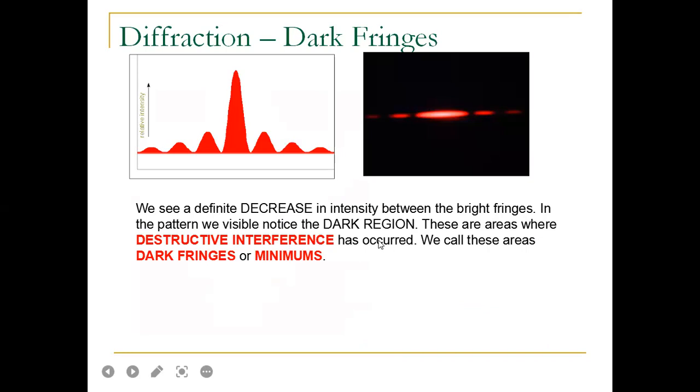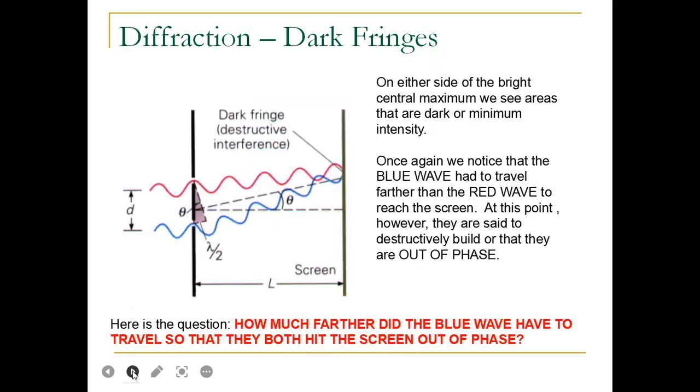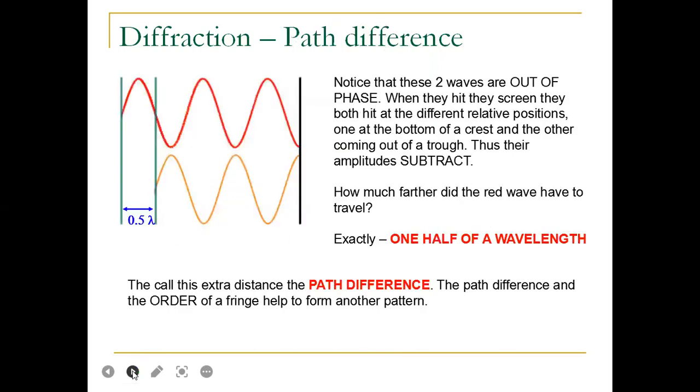This is why dark fringes, or minima, occur. It is important to understand that we see these dark fringes as a result of destructive interference, and this is the physical phenomenon for dark fringes. The path difference is half of a wavelength, that means 0.5 lambda.